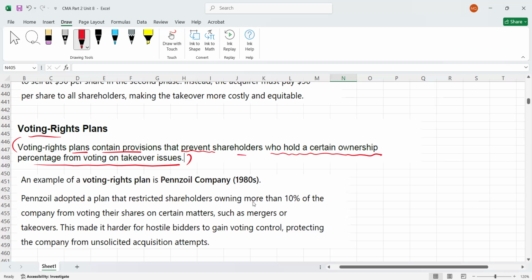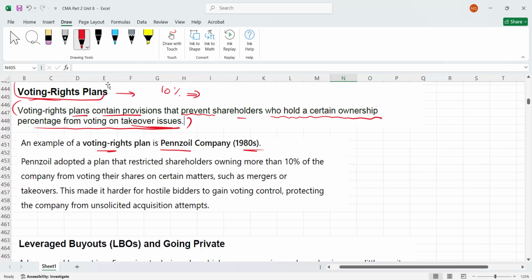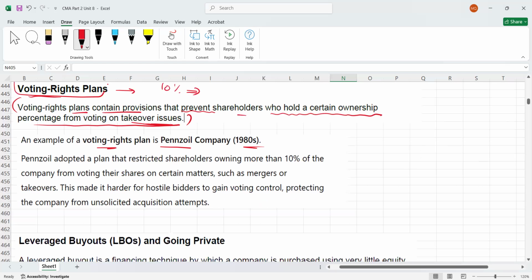But here, if you add this clause, which is a voting rights plan, you can make a clause that anyone having more than 10% of the stock cannot participate in takeover issues. So you can add this clause here. An example of a voting rights plan is the Pennzoil company in 1980. Let's read the story. Pennzoil adopted a plan that restricted shareholders owning more than 10% of the company from voting their shares on certain matters such as mergers.